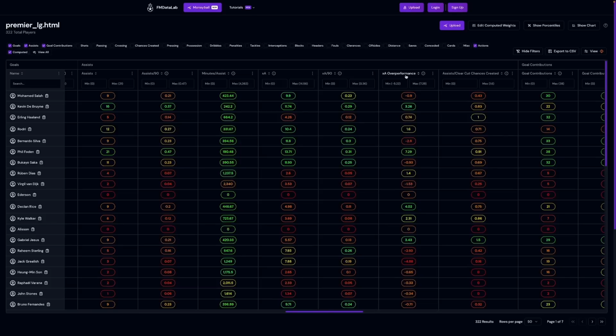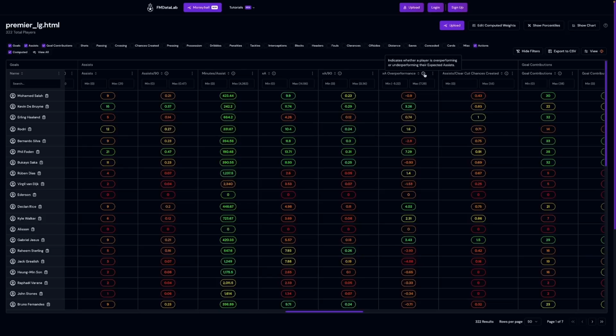Like here on the expected assists over performance column, it states that this stat indicates whether a player is overperforming or underperforming their expected assists. Basically, is a player making more assists or fewer assists than they're expected to? A positive number here stipulates that they are getting more assists than expected.